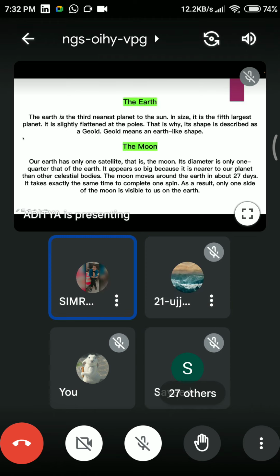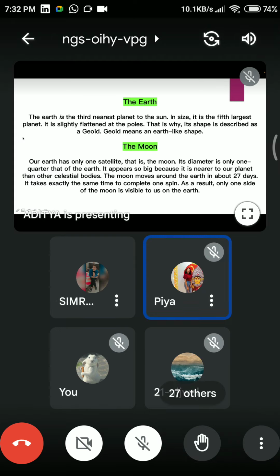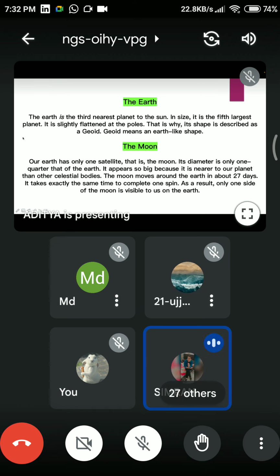So shall we start with the moon then? Do you have any doubts from earlier topics? No, ma'am. Okay, thank you. Okay, the moon. So we will start here with the moon. So what do you all know about the moon? This is very simple. What do you all know about the moon?